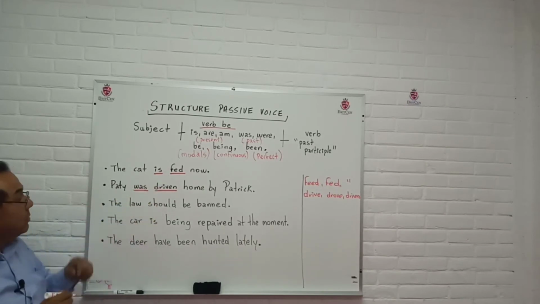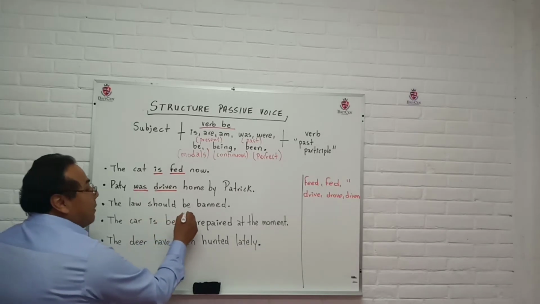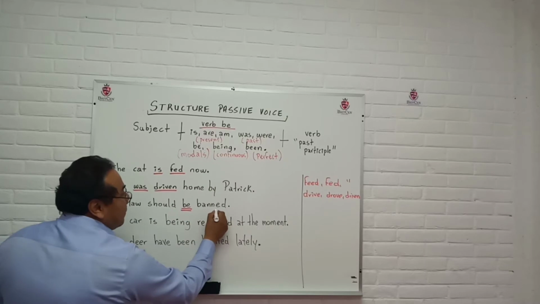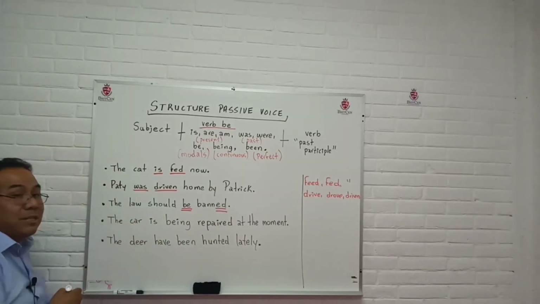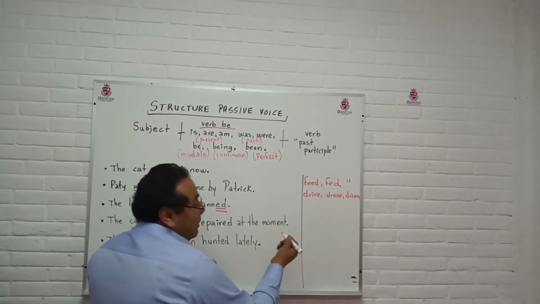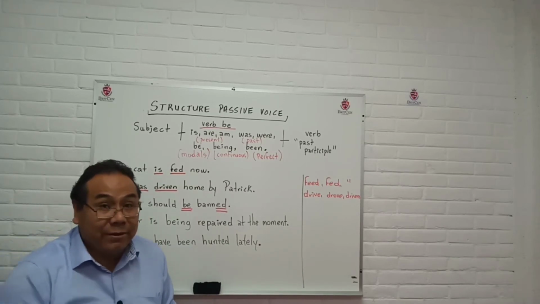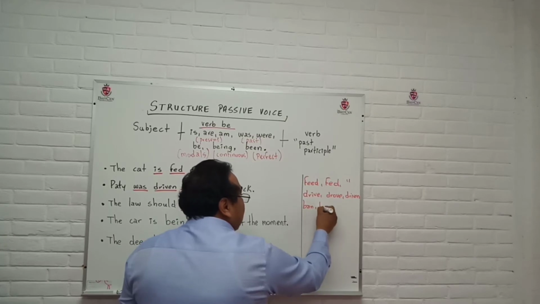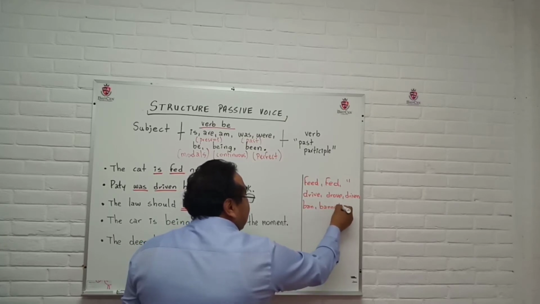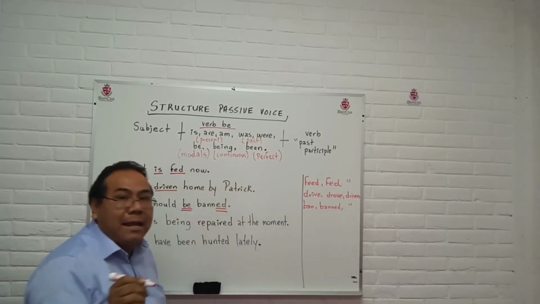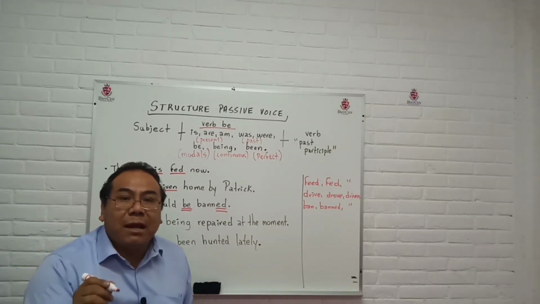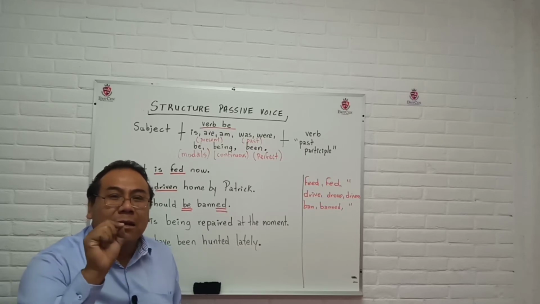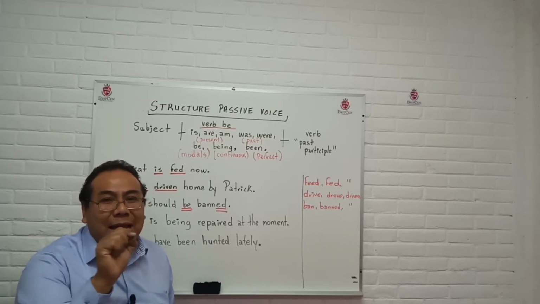Okay. Next one is a modal. In this case, should. After the modal, we use be and the verb in past participle, which is banned. Banned is a regular verb. It's ban, banned, and banned. Please don't pronounce it with the wrong sound. That's wrong.